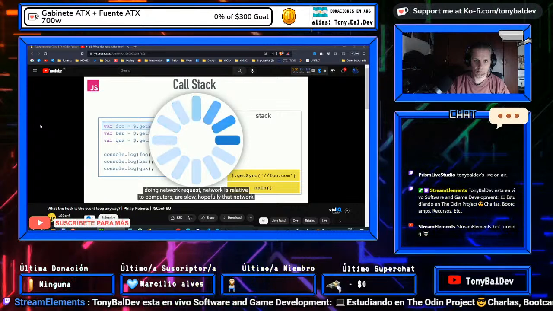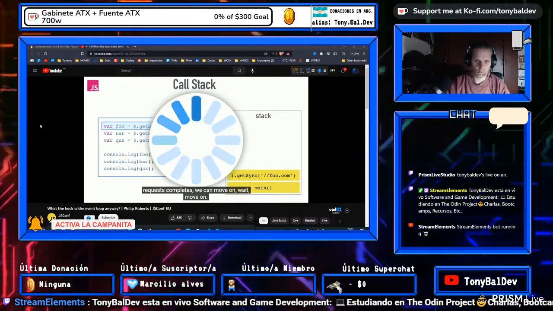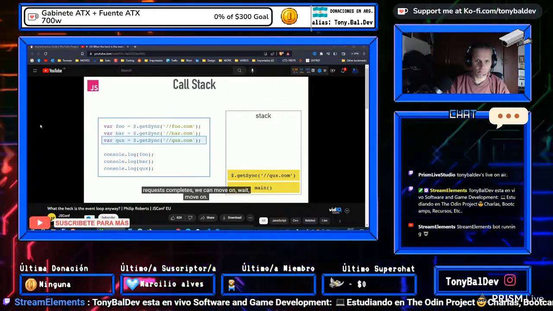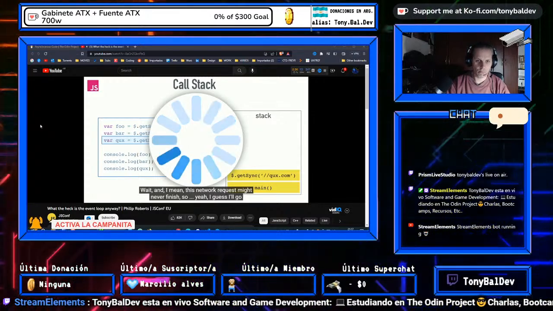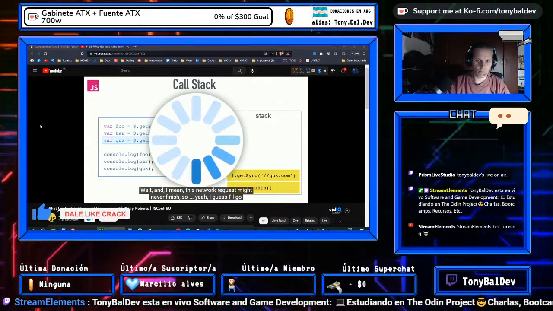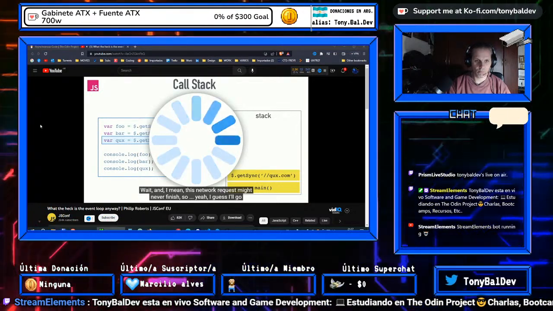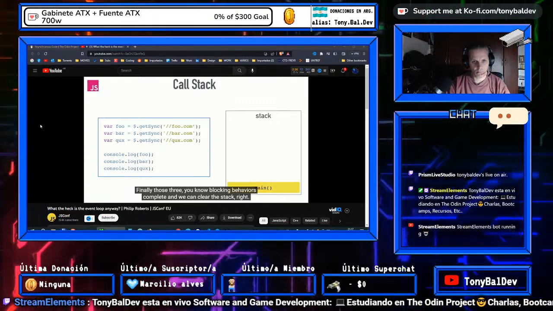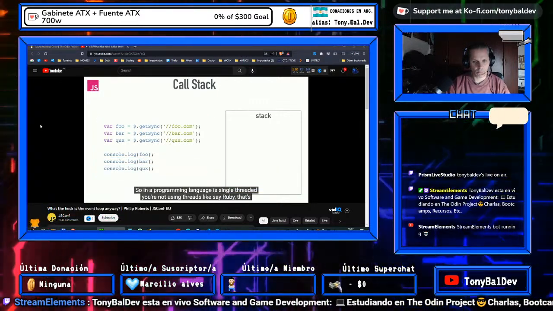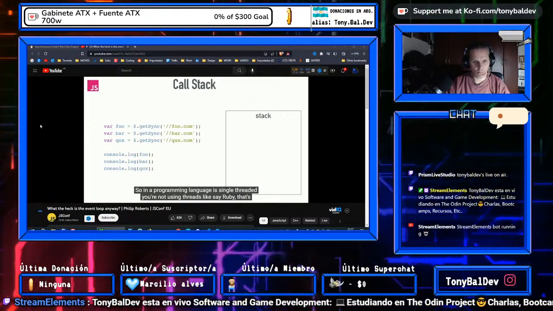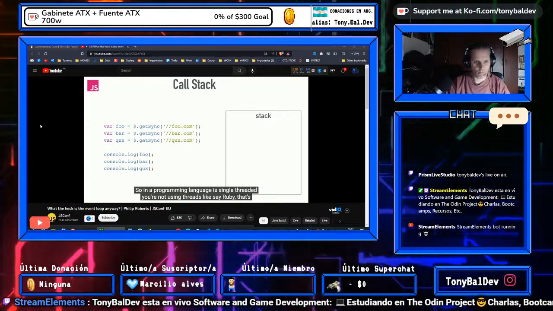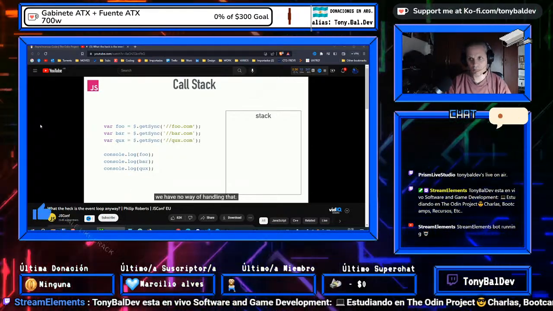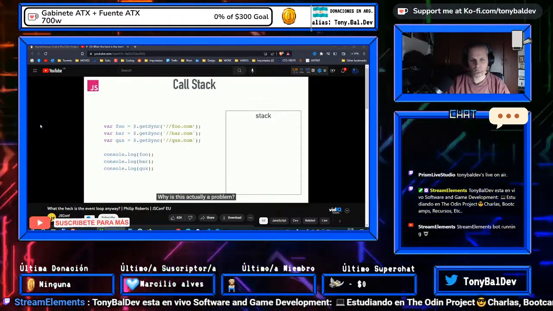Networks relative to computers are very, very slow. Hopefully that network request completes. We can move on, wait, move on, wait. And I mean, this network request might never finish, so yeah, I guess I'll go home. Finally, those three blocking behaviors complete, and we can clear the stack. So in a programming language which is single-threaded, where you're not using threads, like, say, Ruby, that's what happens. We make a network request. We have to just wait till it's done because we have no way of handling that.